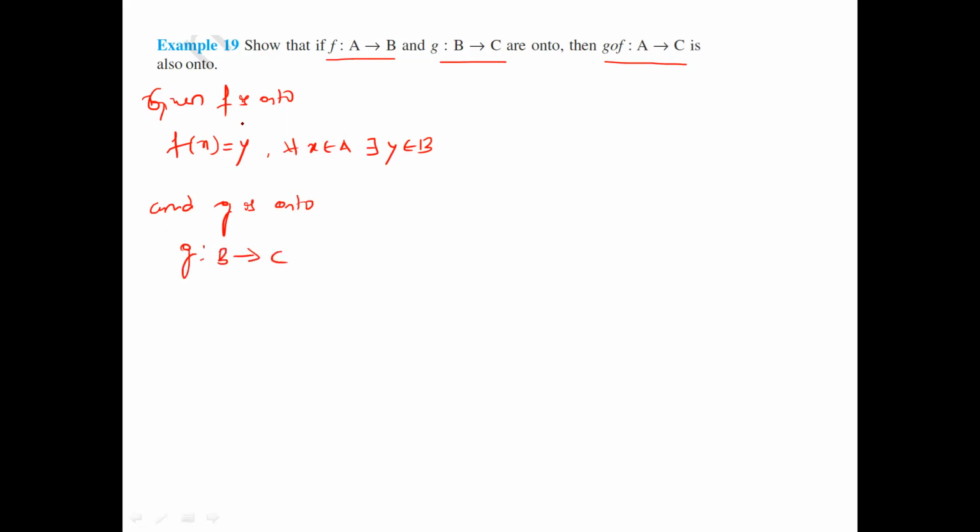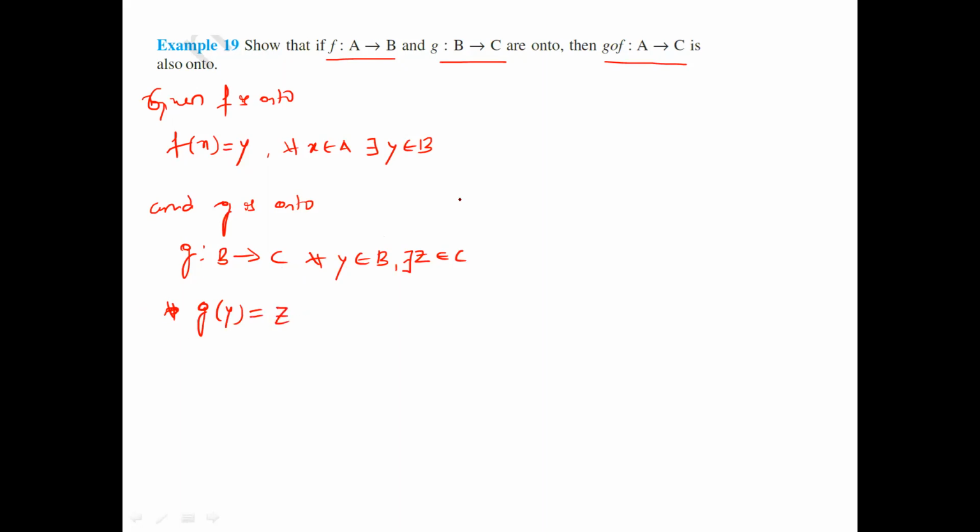B to C. So for every z belonging to C there exists y belonging to B such that g of y equal to z.